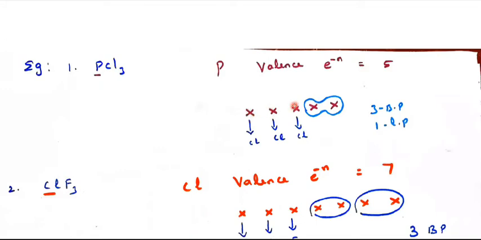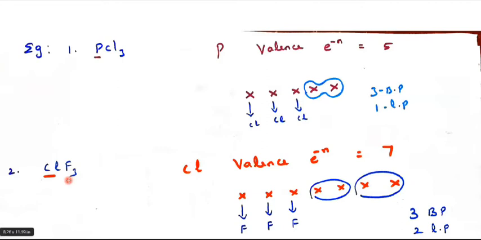So 1, 2, 3, 4, 5 electrons I have written as valence electrons. And here 3 chlorines are linked with this. So here X is linked with 1 chlorine, and this X is linked with another chlorine, and 3 chlorines are linked, and the left out 2 electrons are called a lone pair. These are called bond pair electrons. So there are 3 bond pairs and 1 lone pair.